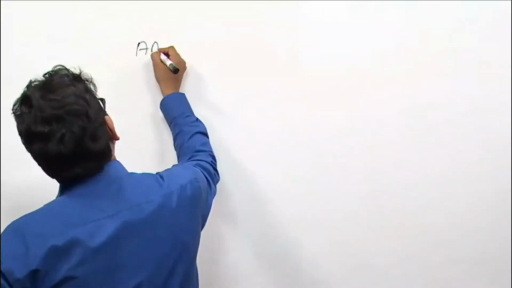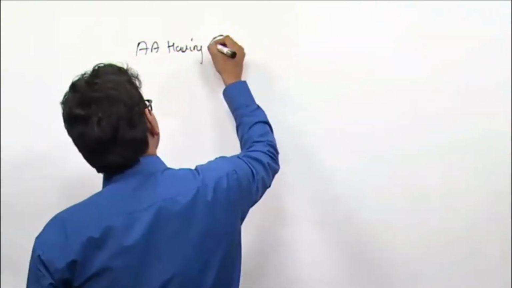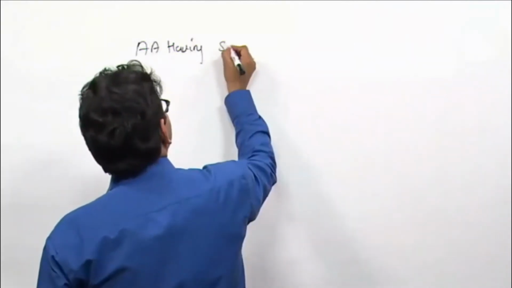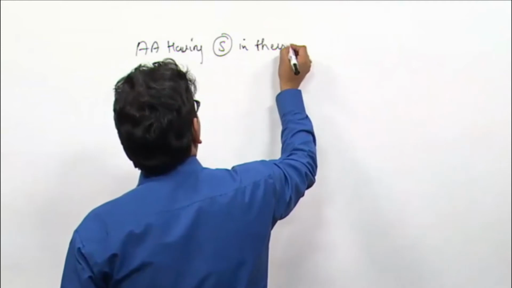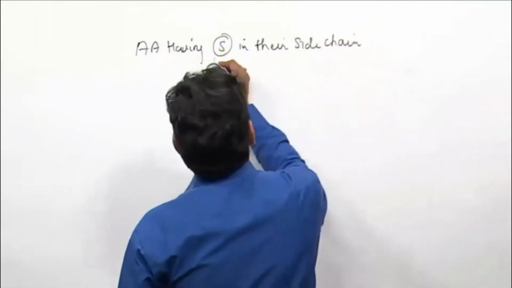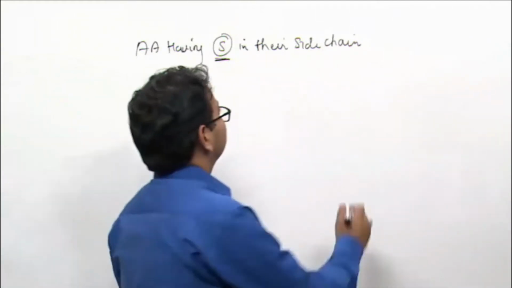Amino acid having sulfur in their side chain. Point it out: sulfur, not SH.